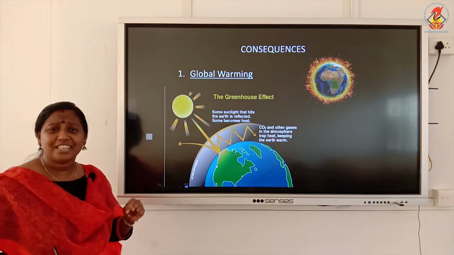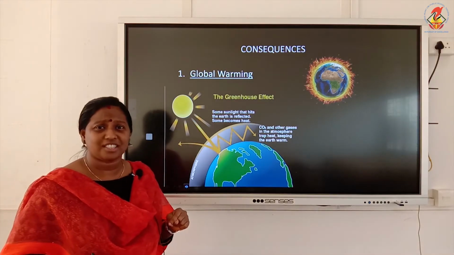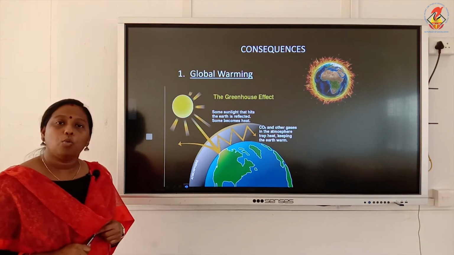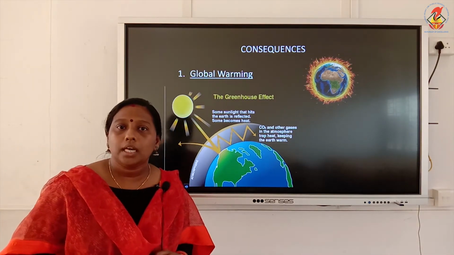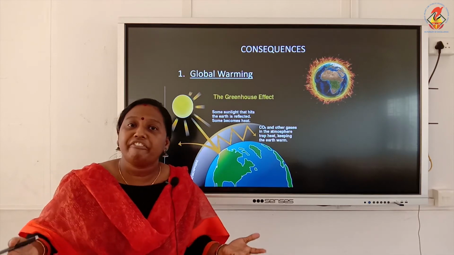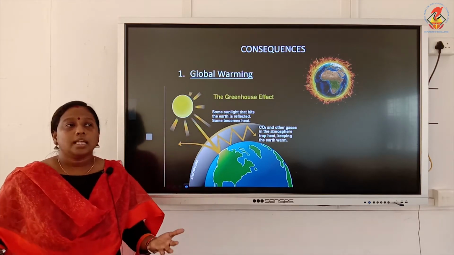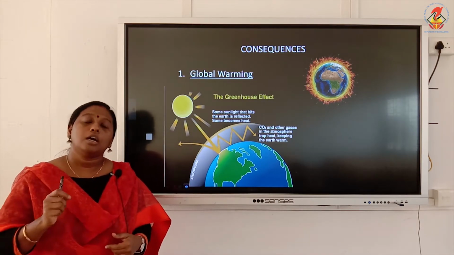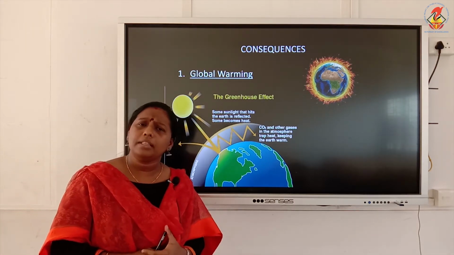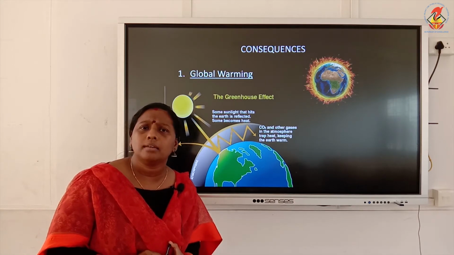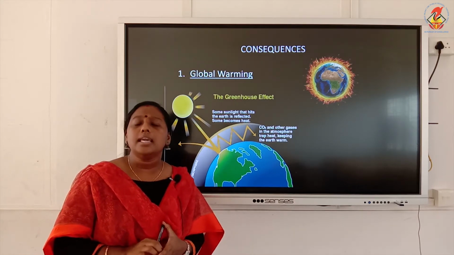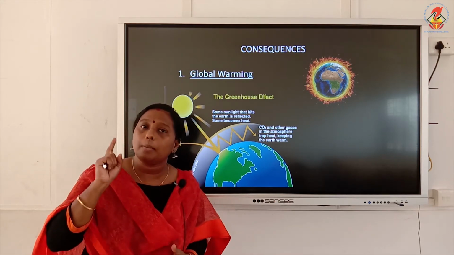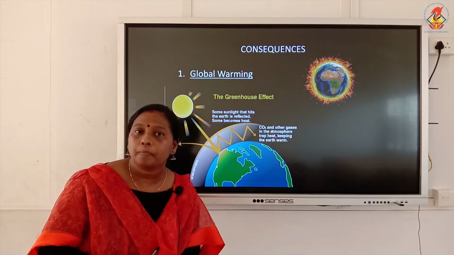Now, the first and foremost consequence of deforestation is global warming. Okay, now what do you mean by global warming? It is the situation which we are facing right now. The increase in our global temperature is what is called as global warming. Now, what may be the reason behind this global warming? It is simply the increase in the level of carbon dioxide. Now, how does this carbon dioxide level increase?